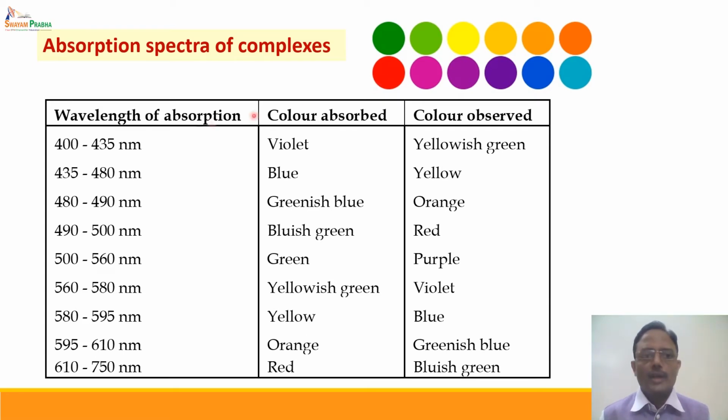For example, if the absorption wavelength range is 400 to 435 nanometer, the color absorbed will be violet and the substance will appear yellowish green to our eyes. This is how the complementary color theory explains the colors of various compounds.